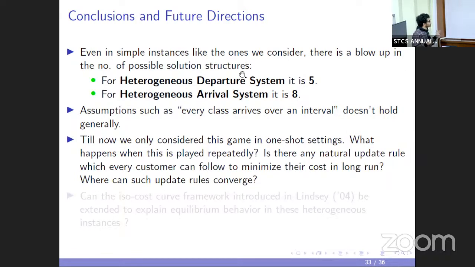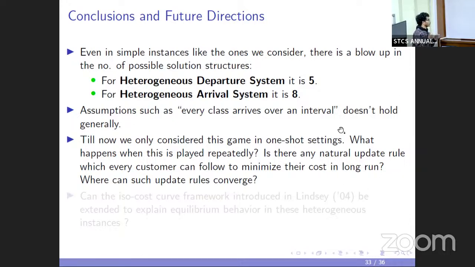We considered this game only in the one-shot setting, so a future direction can be what happens when this game is played repeatedly. Is there any natural update rule such that if every customer updates their arrival time or their mixed strategy using that rule, they minimize the cost in the long run, and where do such update rules converge?